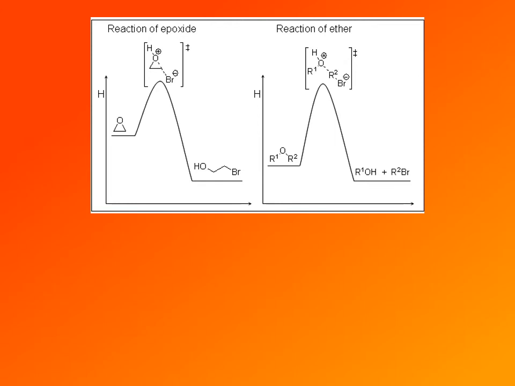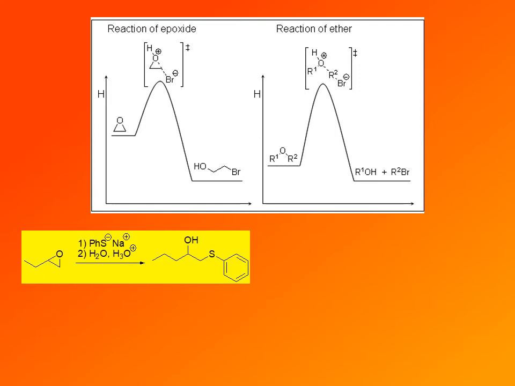And because of the high energy content, the high torsional strain and high angle strain in epoxides, the activation energy needed to reach the transition state, which otherwise would be relatively high, is relatively low. Only a small activation energy is needed to reach the transition state, and then the reaction readily proceeds. So, epoxides readily react with typical nucleophiles in ring opening reactions.